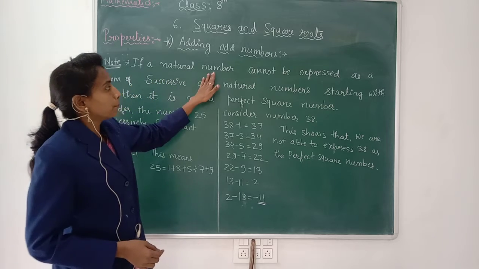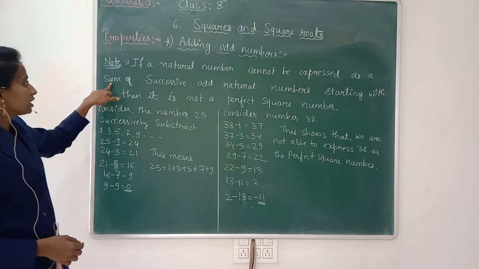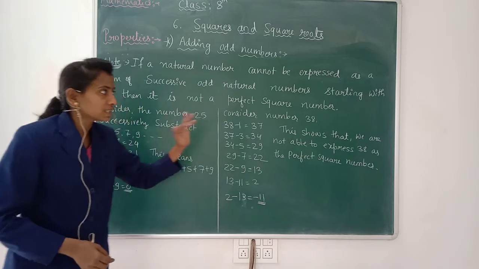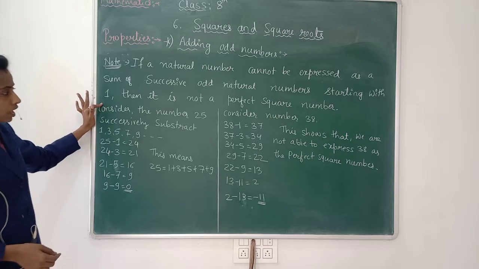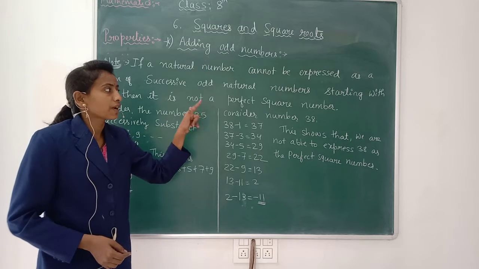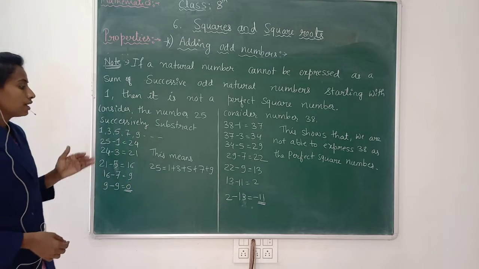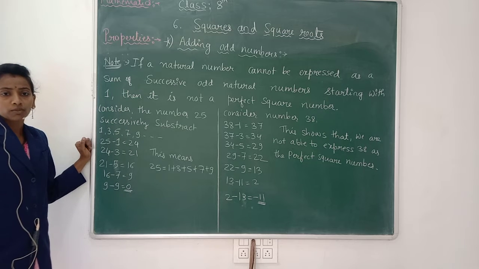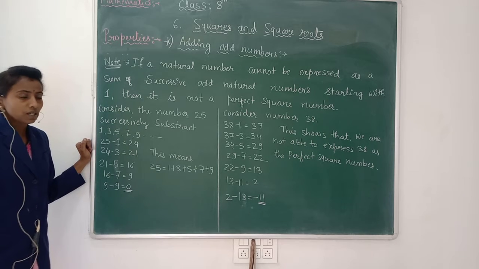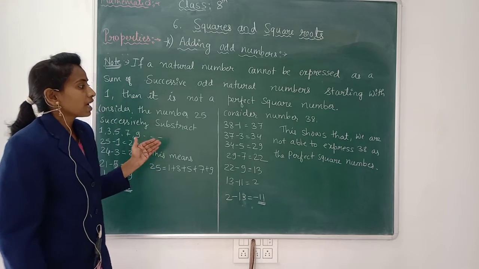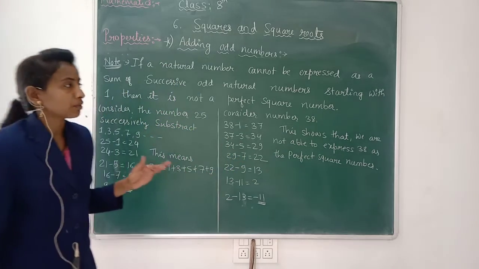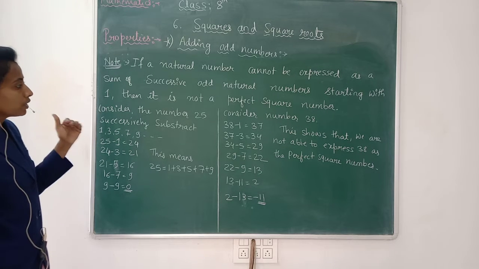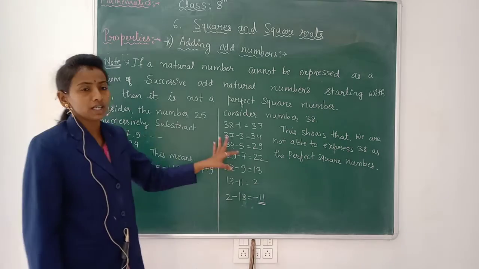If a natural number cannot be expressed as a sum of successive odd natural numbers starting with 1, then it is not a perfect square number. We have already discussed that the sum of consecutive odd numbers will be a perfect square number, but in some other cases we are not getting a perfect square number. We are unable to express it as a square number. With the help of an example, we will discuss this.